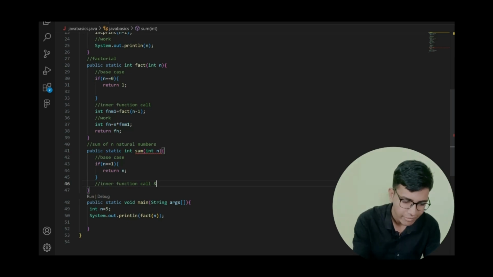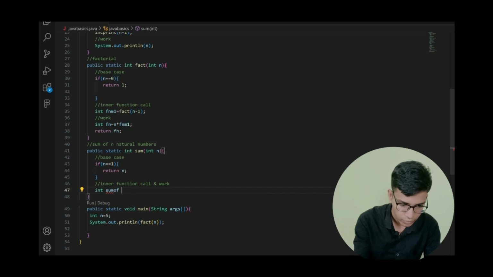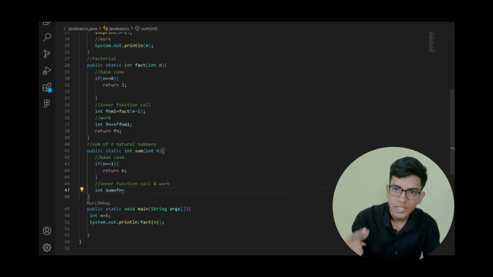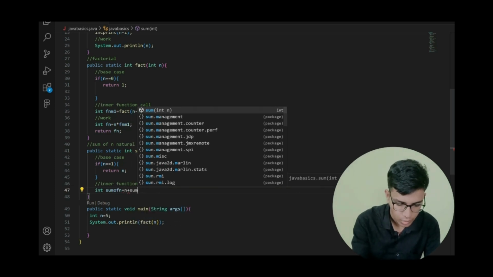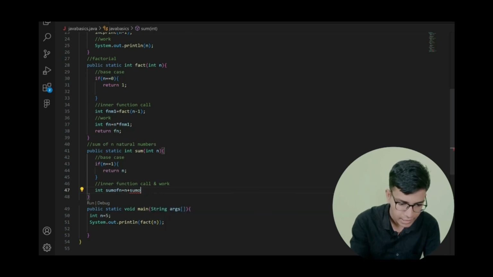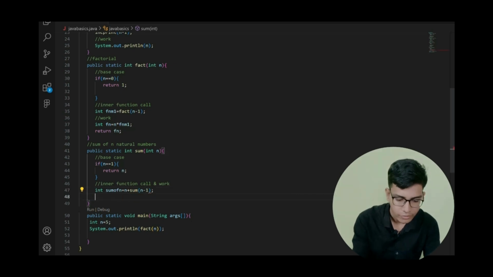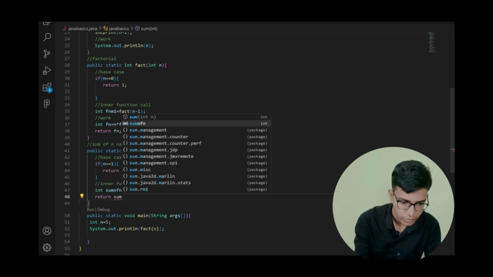call, and I am doing the work at the same time. Right, work in the same statement. So int sum of n is equals to what I told you, that sum of n is equals to n plus sum of n minus 1. So n plus sum of n minus 1. So I can write it as a sum of n minus 1. Right, okay.